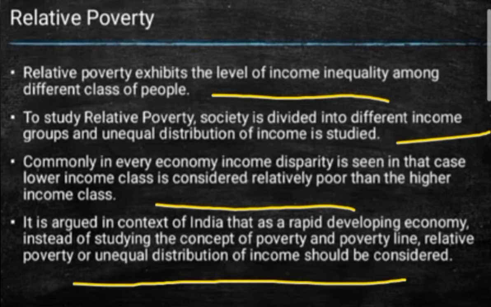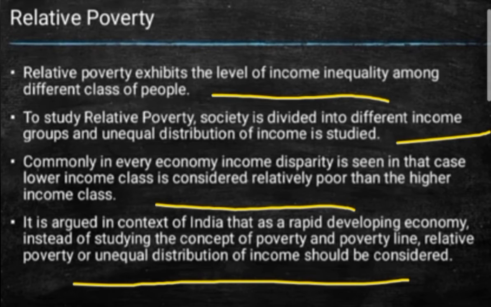Now it is argued in the context of India, which has a rapidly developing economy, that instead of studying only the concept of poverty and the poverty line, relative poverty or unequal distribution of income should be considered the most. Okay, whenever we talk about a rapidly developing economy, instead of studying only poverty, the poverty line, or minimum consumption expenditure and income, the unequal distribution of income, that is income inequality, must be considered.